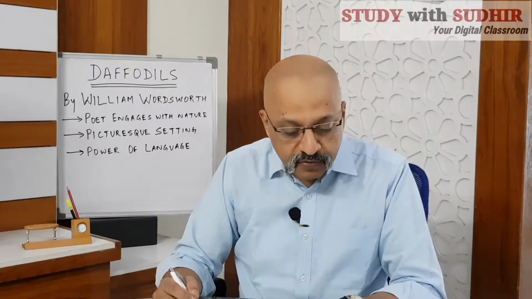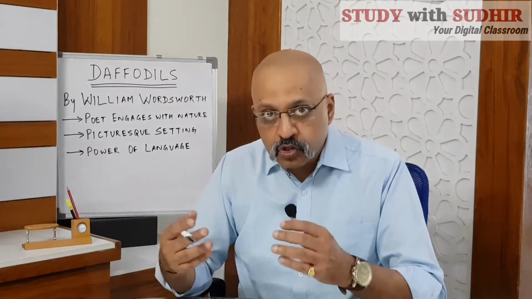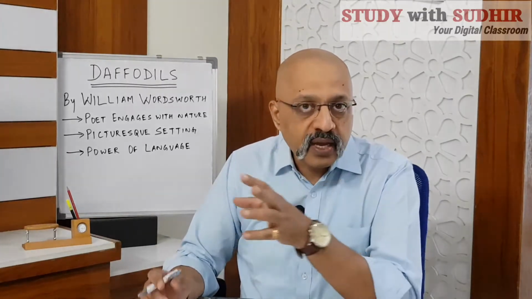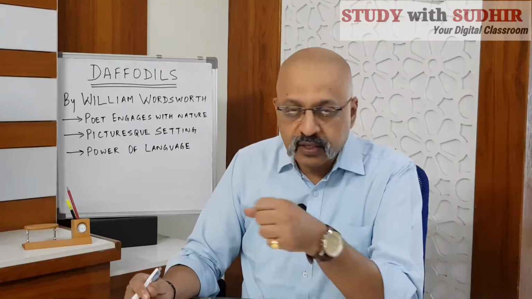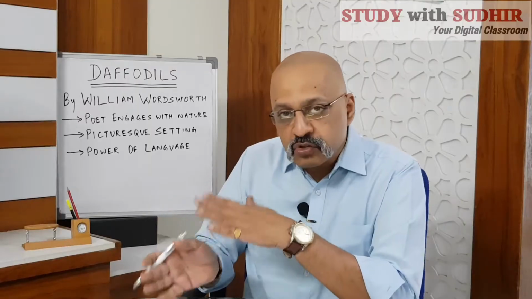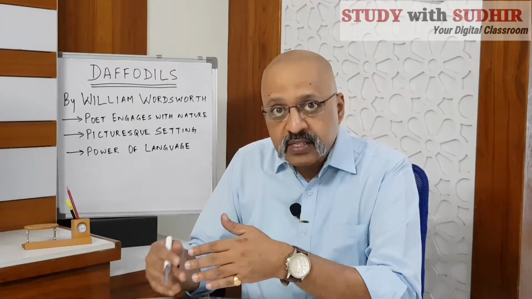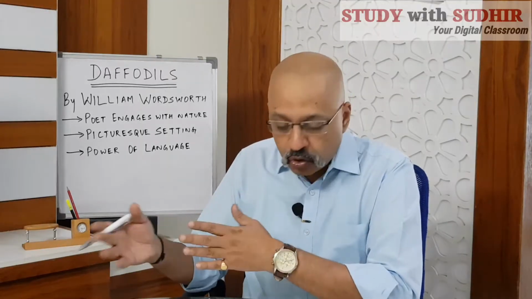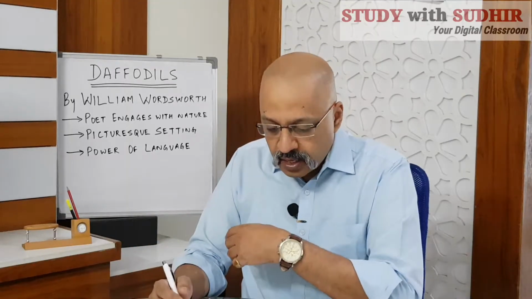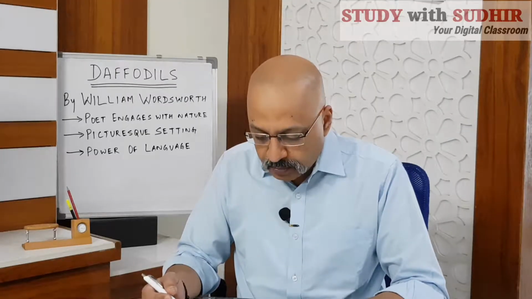Now in the last line of the 1st stanza, he also personifies the flowers. He makes them almost seem like human beings by saying that they were fluttering. Now, who flutters? Either the butterfly flutters or the birds flutter. So he's personifying the flowers by using a term which is otherwise used for butterflies or birds, and dancing, in this case, is done again by animals or human beings. So he's humanizing, personifying the daffodils. This is another style which has been used by William Wordsworth in this particular poem.